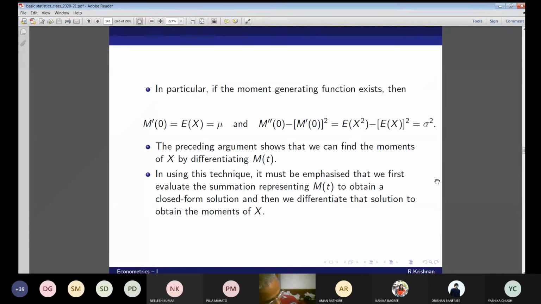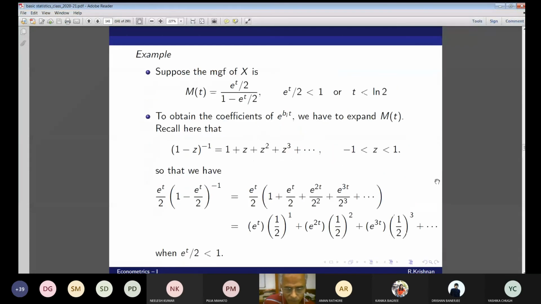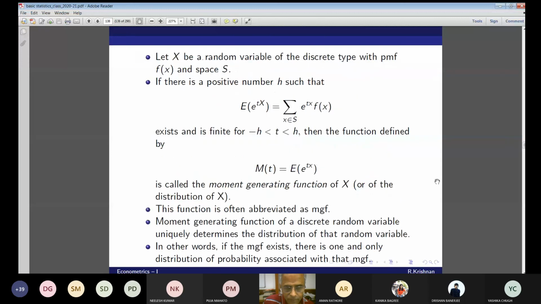Okay, M(t) is equal to the expected value of e^(tx). Always keep this formula in mind. You have e^(tx), you have to substitute f(x), which is q^(x-1) p. That's it.